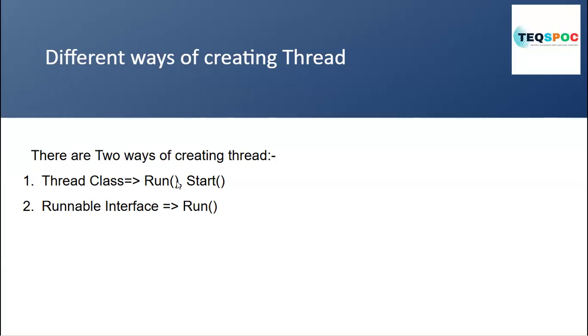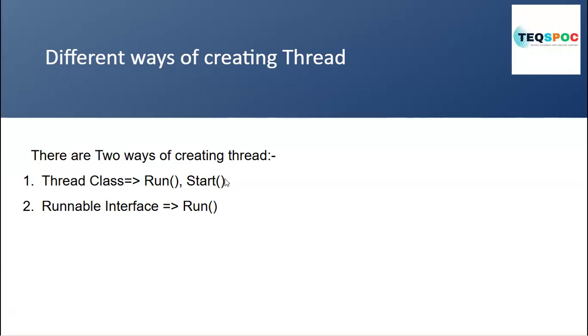Now, what happens if we call the run method directly? Calling the run method directly will not start a new thread. It is like a normal method call. For running a thread concurrently, we have to call the start method. The start method is used to start a new thread.